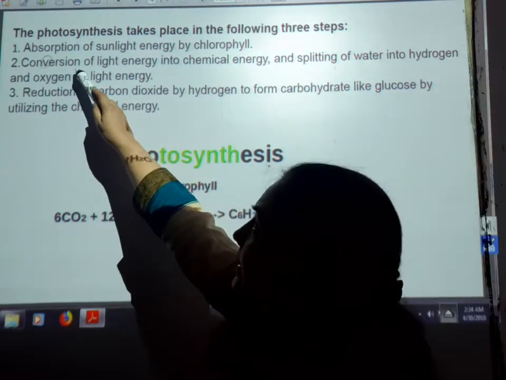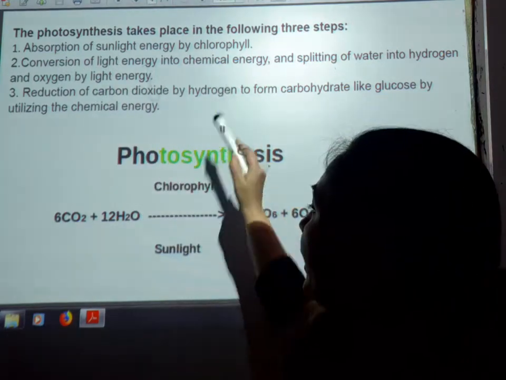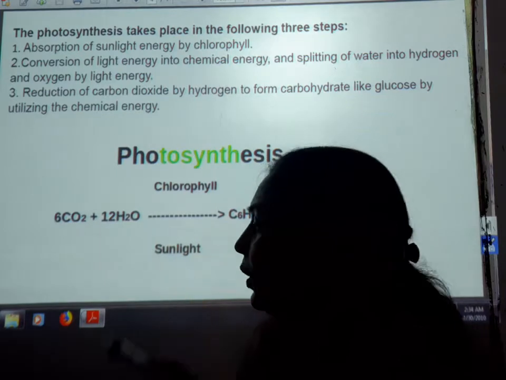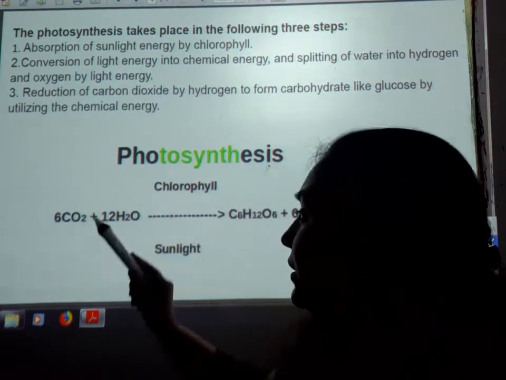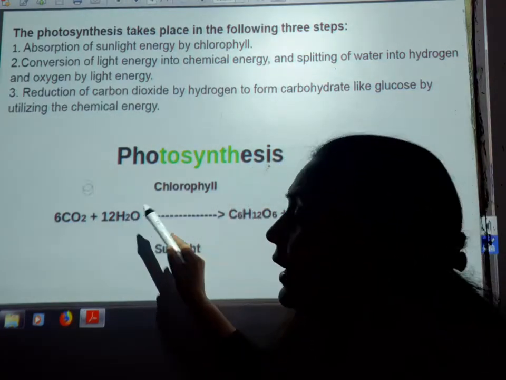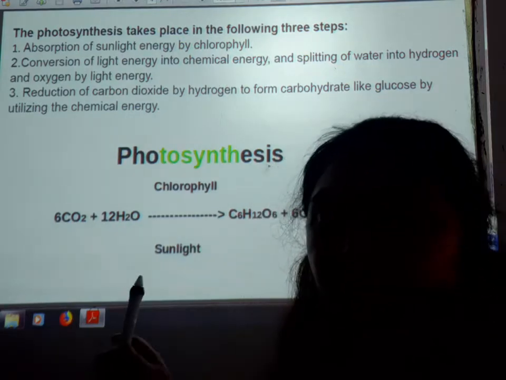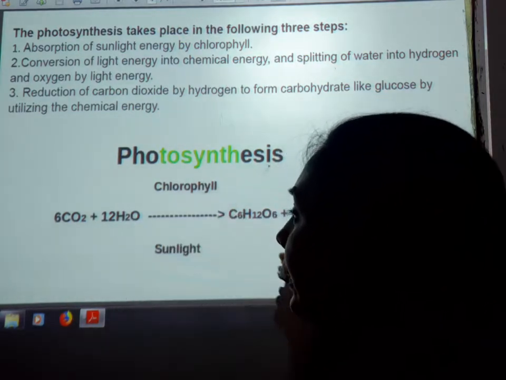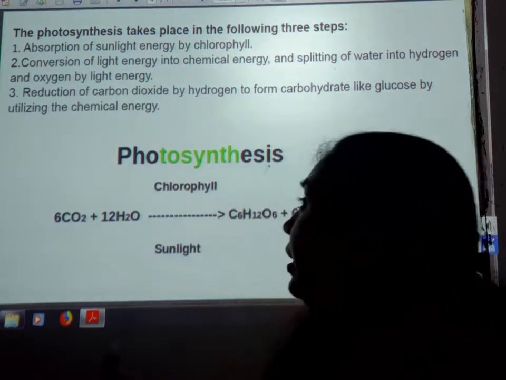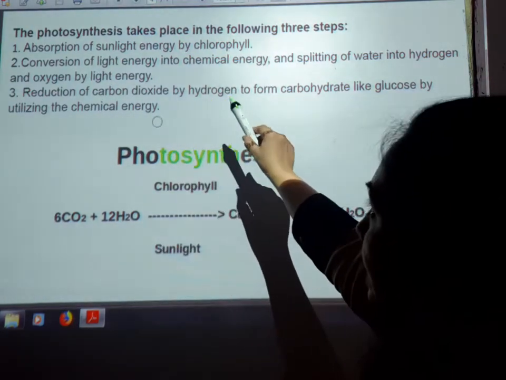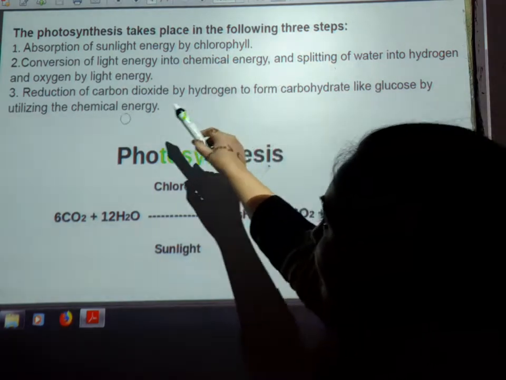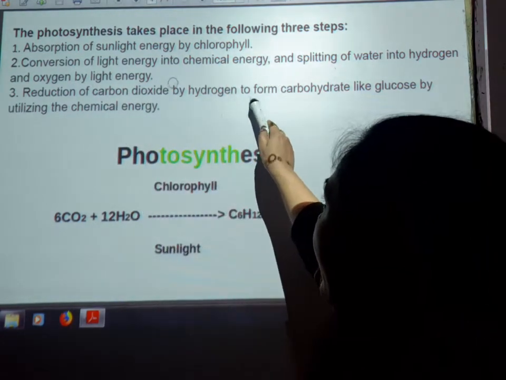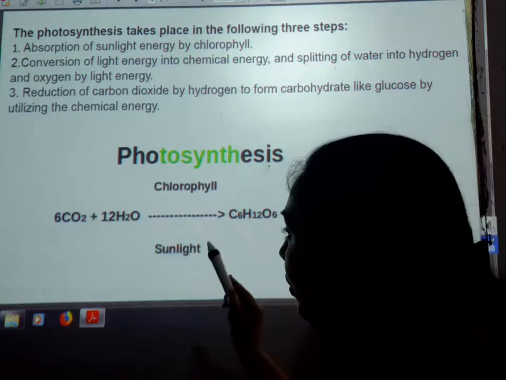The second is conversion of light energy into chemical energy and splitting of water molecules. The water molecule is split, and after splitting it is converted into hydrogen and oxygen. Afterwards comes the reduction of carbon dioxide by hydrogen to form carbohydrates.